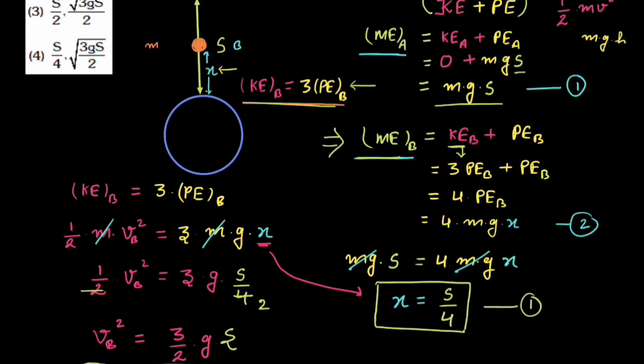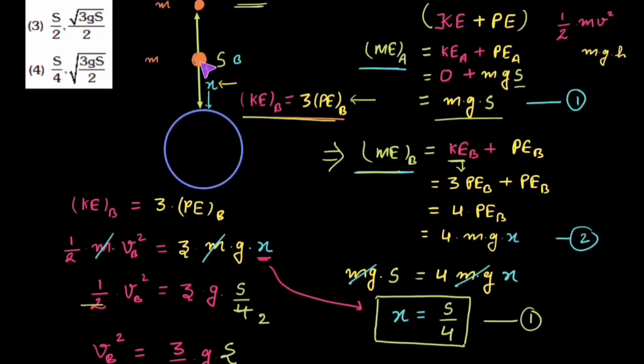In the second part, we are also asked to find the velocity of the particle at point B. And to find the velocity, we will be using this condition which is given in the question. The kinetic energy is 3 times the potential energy. The formula of kinetic energy is half mv square equals 3 into potential energy of point B, which is mg into x, because x is the height of point B from the surface of earth.